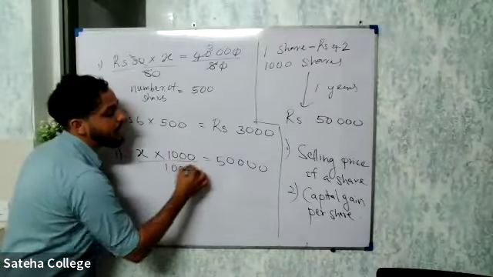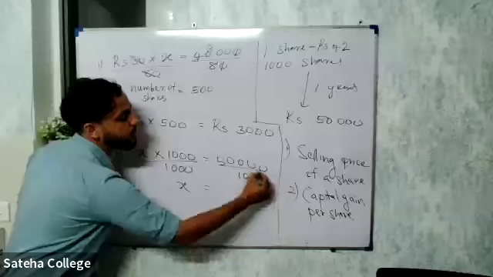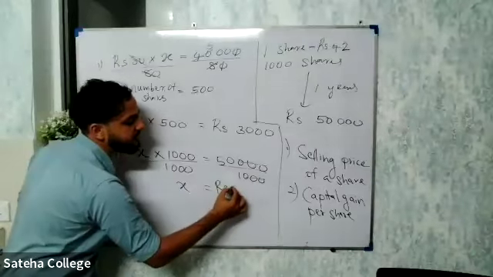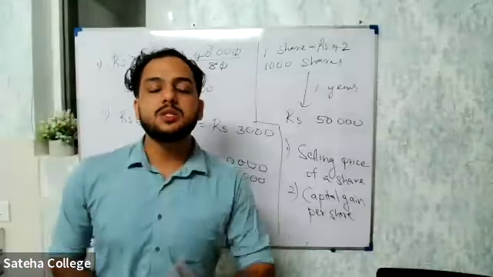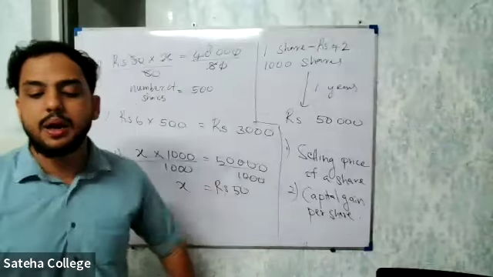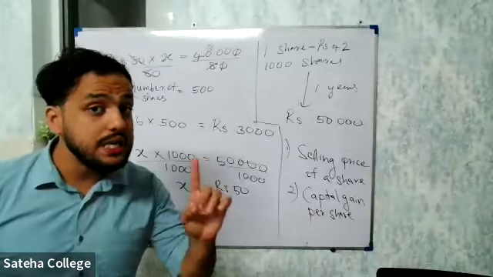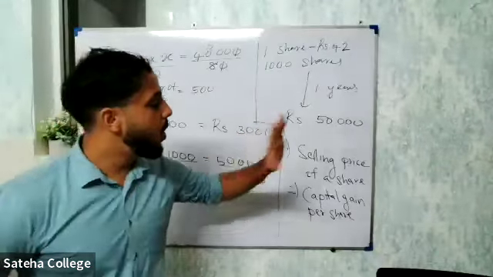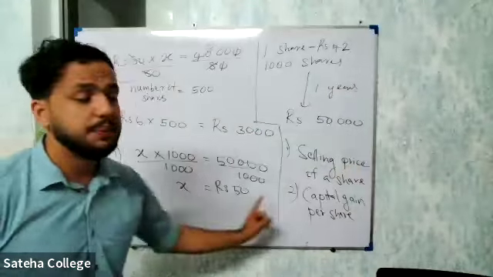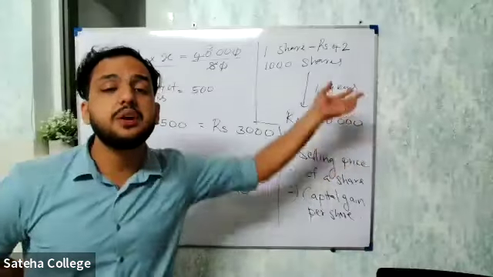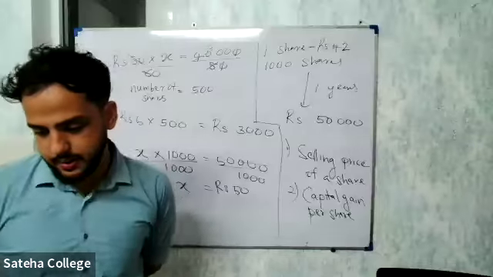Divide both sides by 1,000. Now you will get here equal to how much? Rupees 50. Then tell me, what is the selling price of one share? How much did he sell one share for? Rupees 50,000. 50 rupees, sorry. All the 1,000 shares he sold for 50,000. Then the price of one share after 1 year, he sold it for 50 rupees. Is that clear, everyone? Yes.